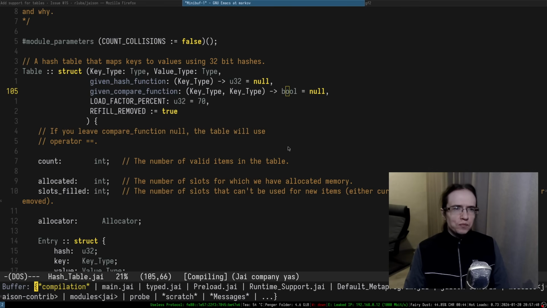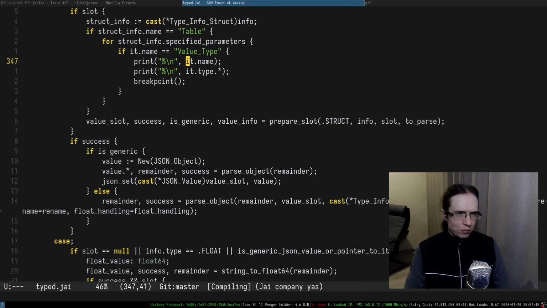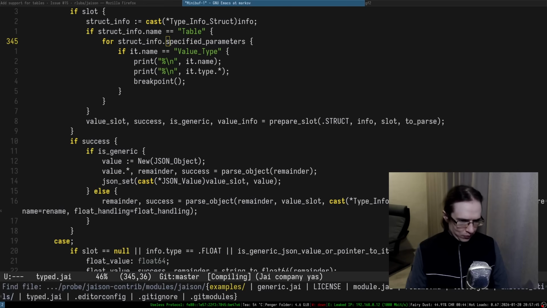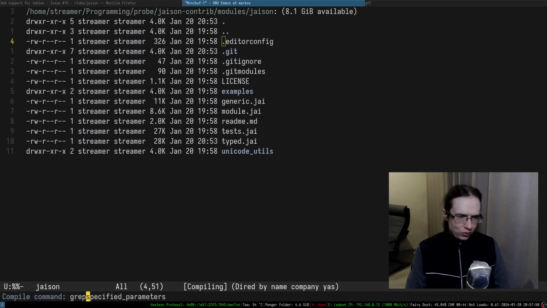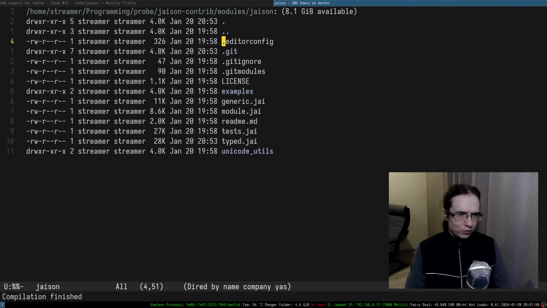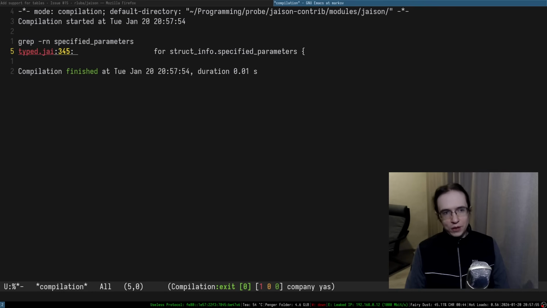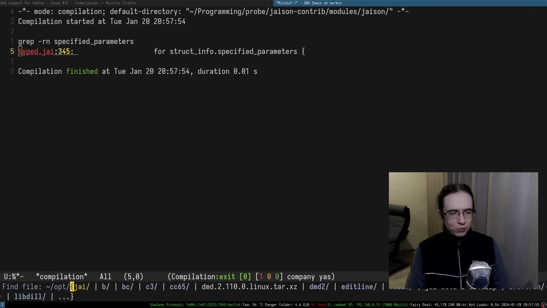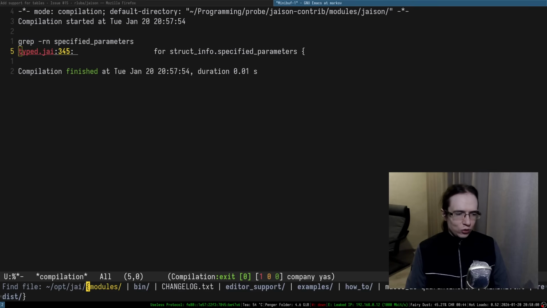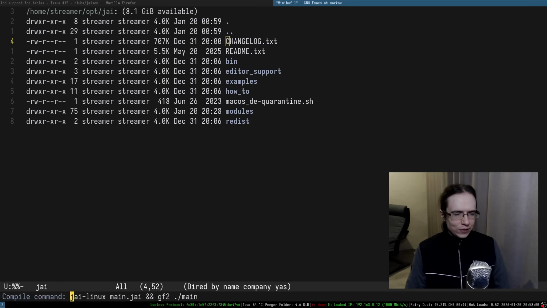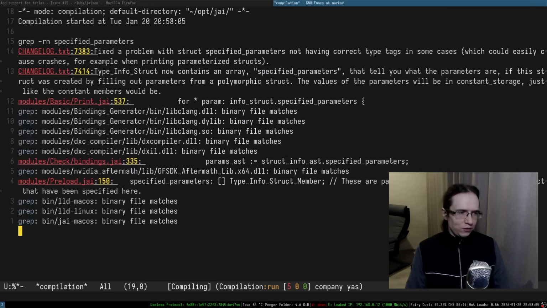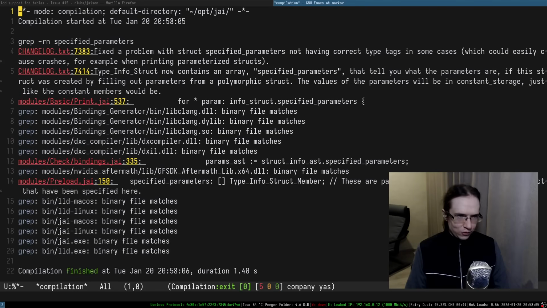So maybe we can look for some examples. Specified parameters. Can we grep for specified parameters? Are they used? Okay, so we are the only place which is looking into specified parameters. Inside of JI modules, not even JI modules, but JI in general, in how many places are specified parameters actually referenced?